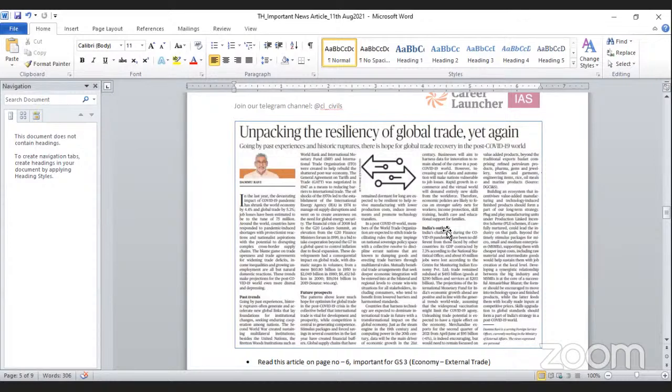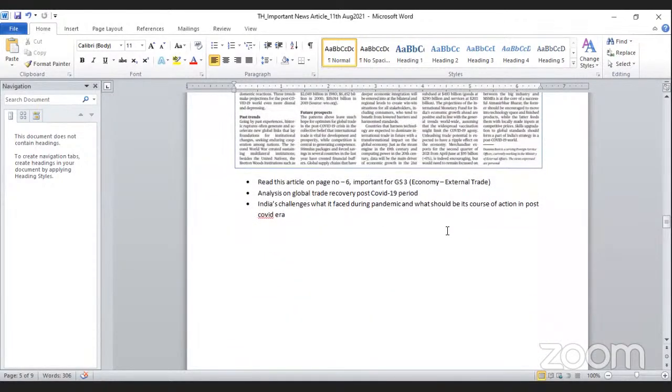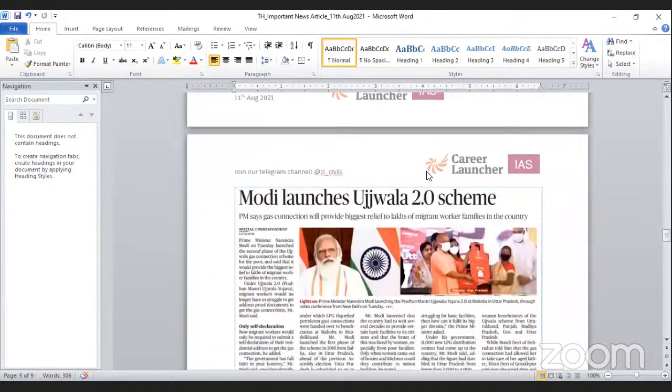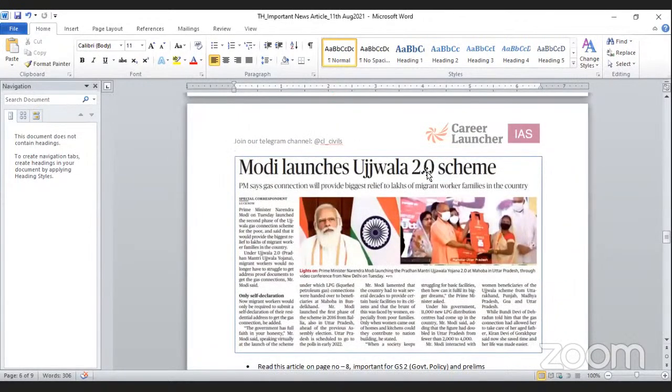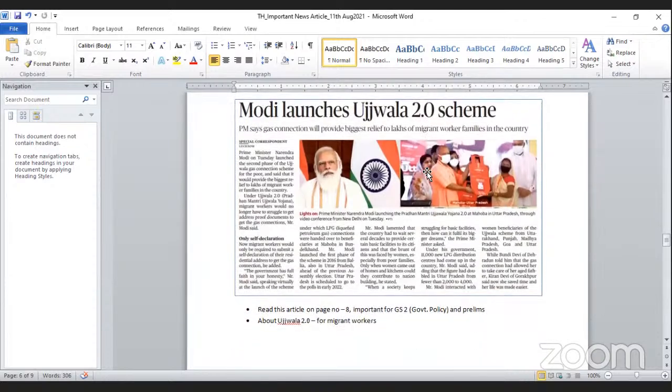So here, a way forward has also been suggested. So this article becomes important under GS paper 3. Next article, which is mentioned on page number 8, is about Modi launching the Ujjwala 2.0 scheme. PM says gas connection will provide the biggest relief to lakhs of migrant workers and families in the country. So this article is important for GS paper 2 under government policy, and for prelims.